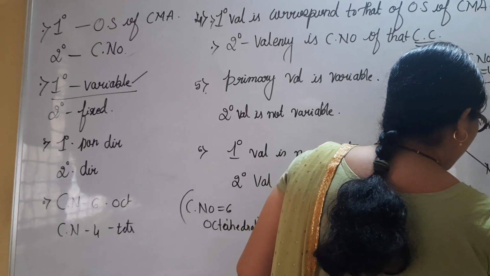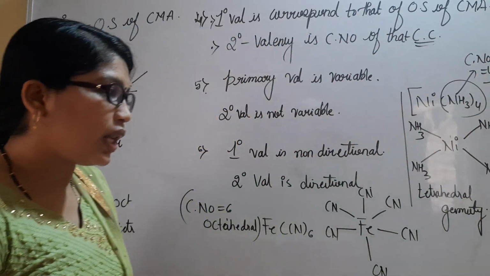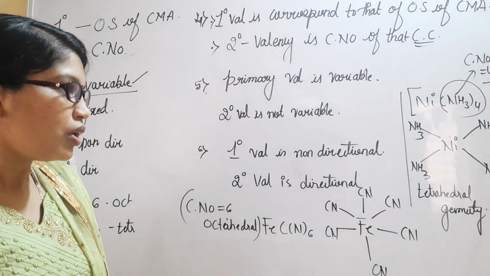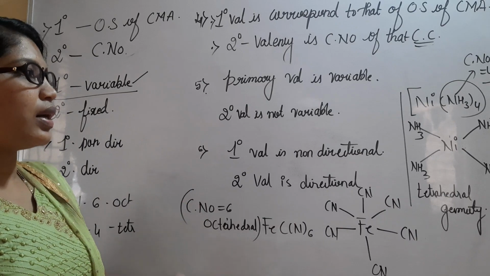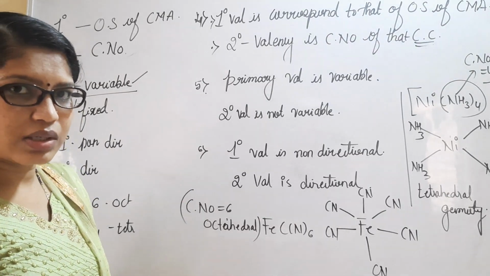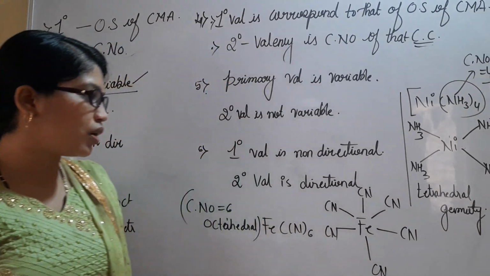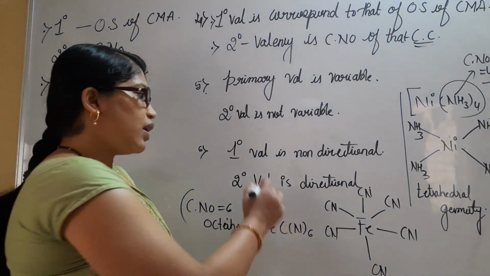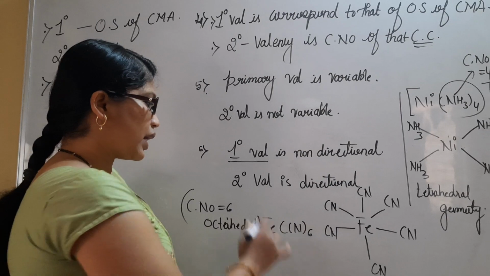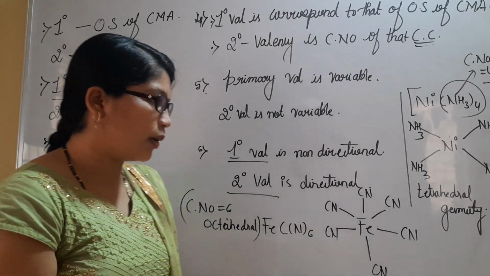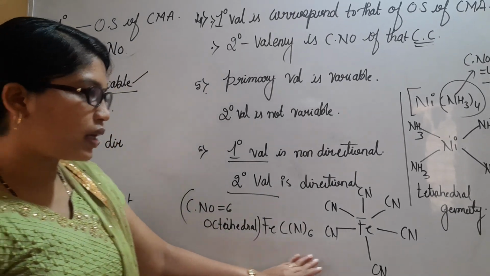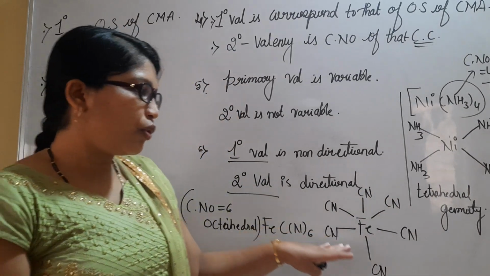So this is all about the things which were well explained by Werner's. These all are considered as postulates for Werner's theory. This was the last postulate given by Werner, that primary valency is non-directional, secondary valency is directional. And likewise we have taken the examples also.